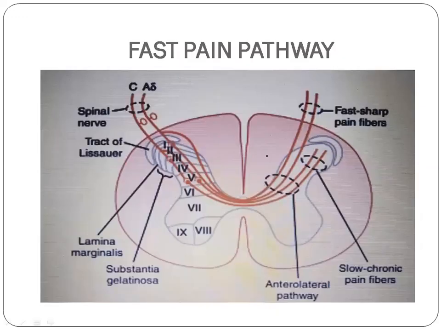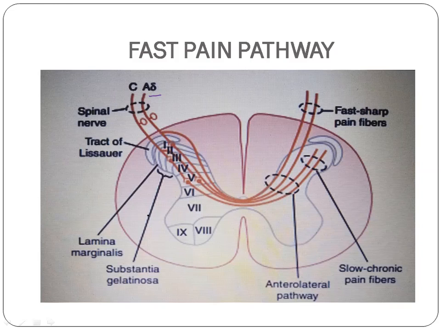So moving on to the fast pain pathway. Whenever there is a pain impulse striking your skin, consider skin. As soon as the nociceptors sense the pain impulse, the fast pain starts first, right? Transduction takes place in the nociceptors. From there, electrical energy passes through the A delta fibers from the nociceptors and reaches the dorsal root of the spinal cord.